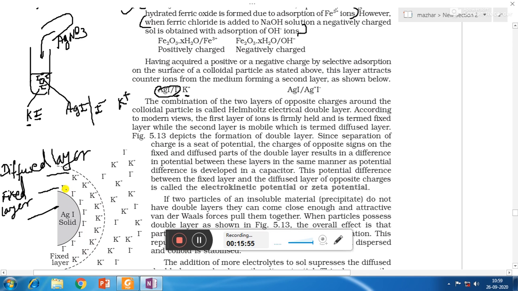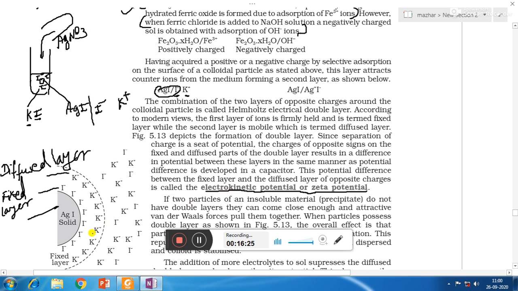So here we can see that the potential of the fixed layer and diffused layer is different, because one is negative, one is positive. So this difference in the potential of the fixed layer and diffused layer is called electrokinetic potential or zeta potential. So what is zeta potential? That is the difference between the potentials of fixed layer and diffuse layer.